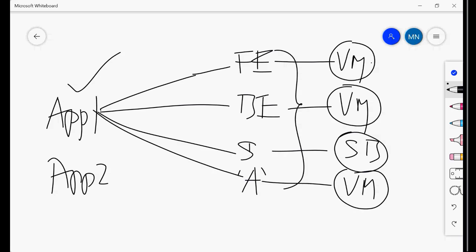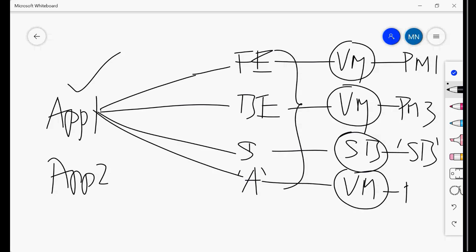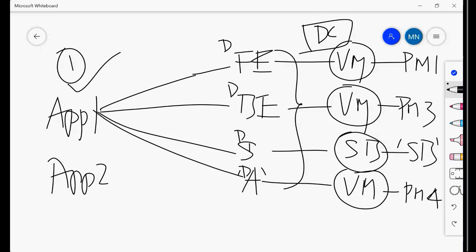Now, this is hosted on one physical server, and this is hosted on another physical server, and this is again a storage box, a different thing altogether, and this is hosted on another server. Assume, likewise, your resources are scattered all over. Your application is one, I agree, but what about the dependencies? They are all scattered all over. They are within the data center only, but they are hosted on different physical machines, different storage boxes, and so on, right?